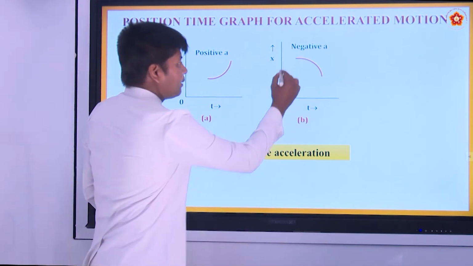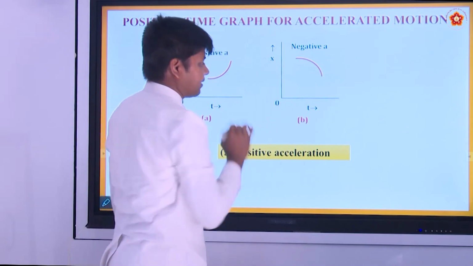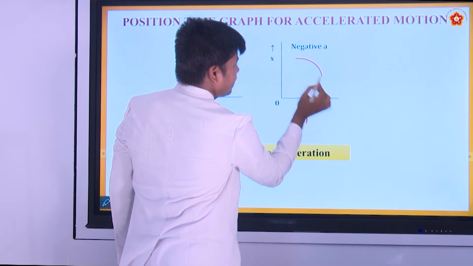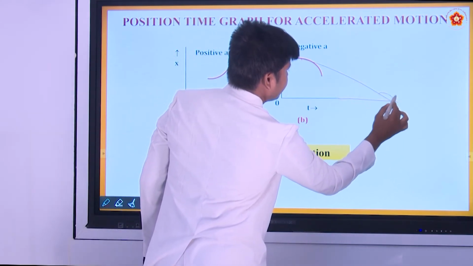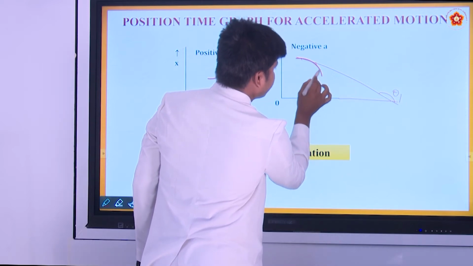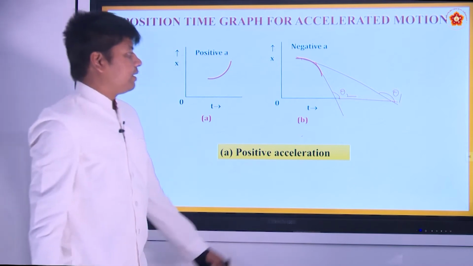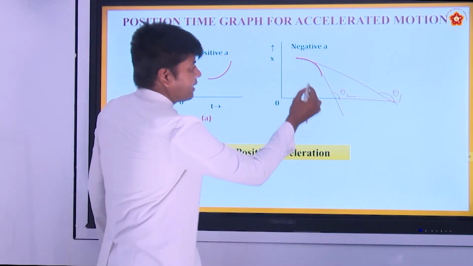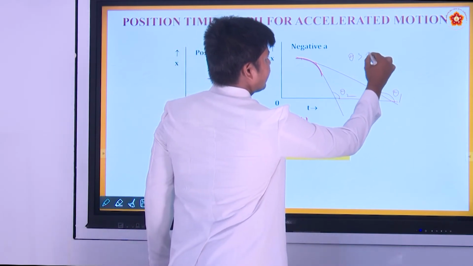Now, you can see the position is decreasing, the change of position is decreasing. Okay, and you can see the slope. If you draw a tangent here, it is theta 1, here you can see it is theta 2. All right, here you can see theta 2. Now, when you find the value like this, here theta is greater than 90.